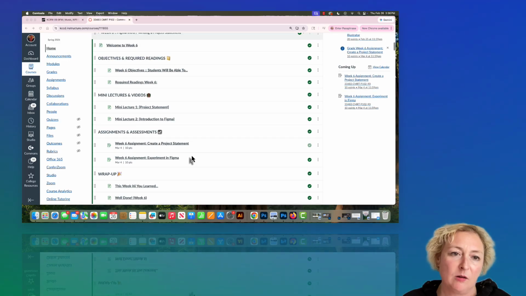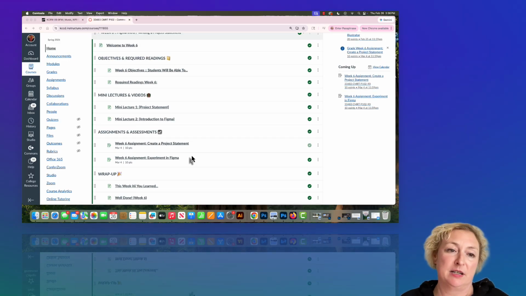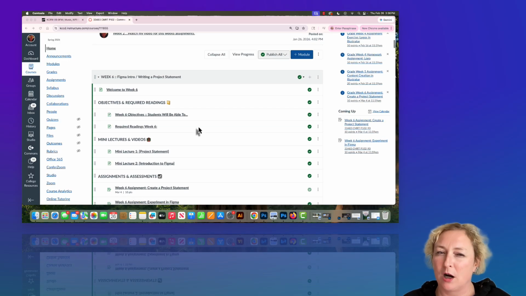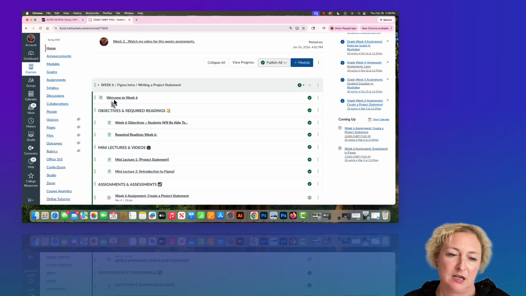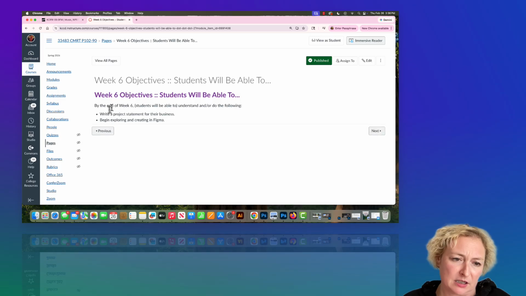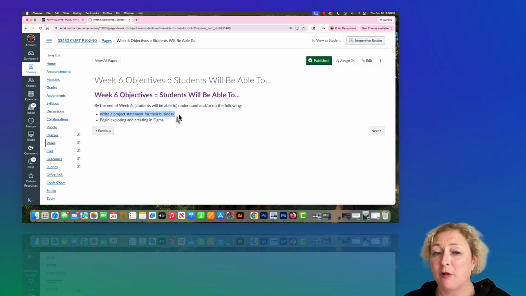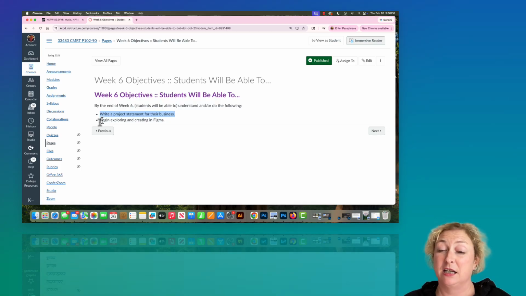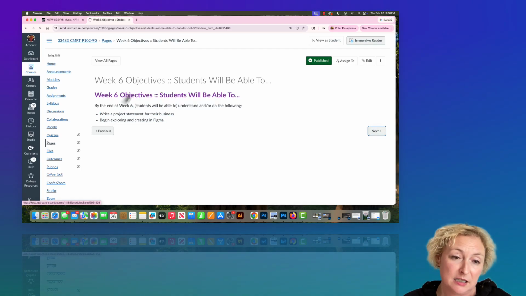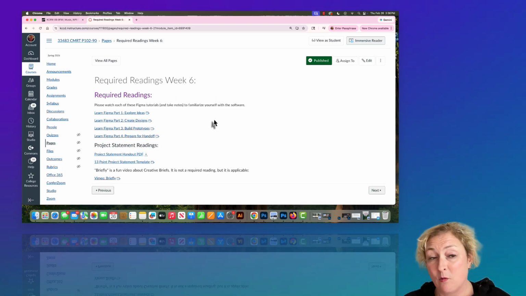This week we are working on creating our project statement. So we're really fleshing out what our project is this week. And there's a lot of required readings. Your assignment is to write a project statement for your business, and you're going to begin to explore Figma, because that's what you're going to be creating this website in and designing the homepage.